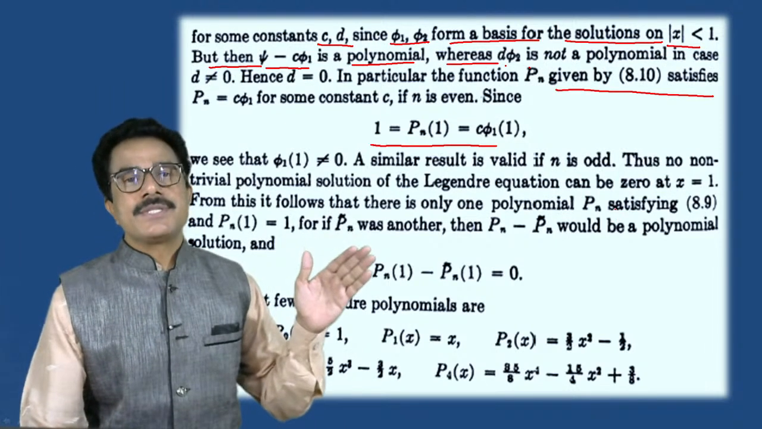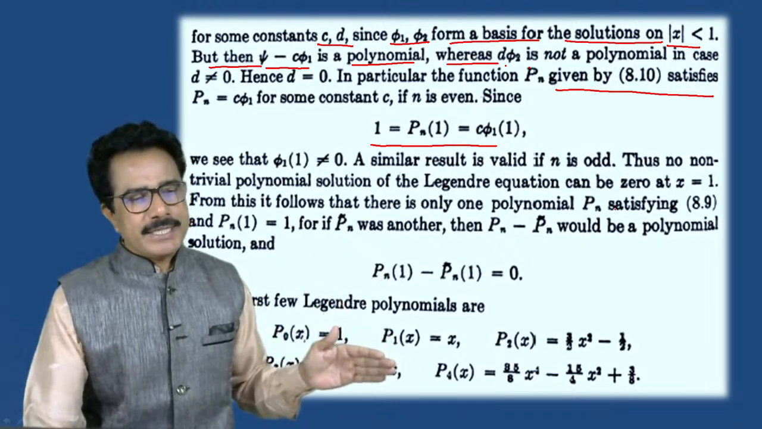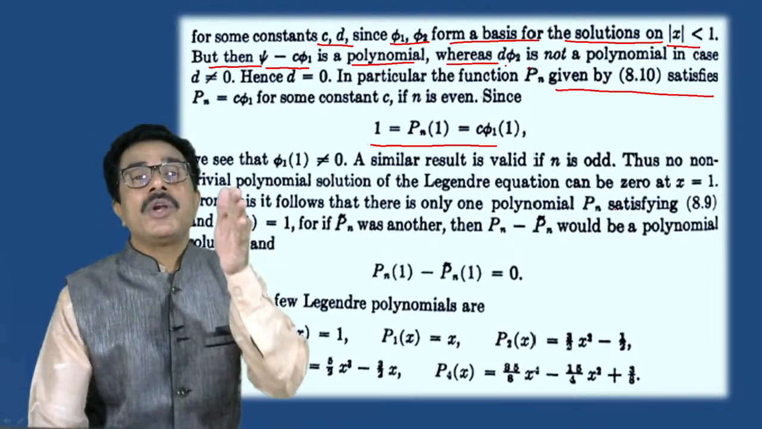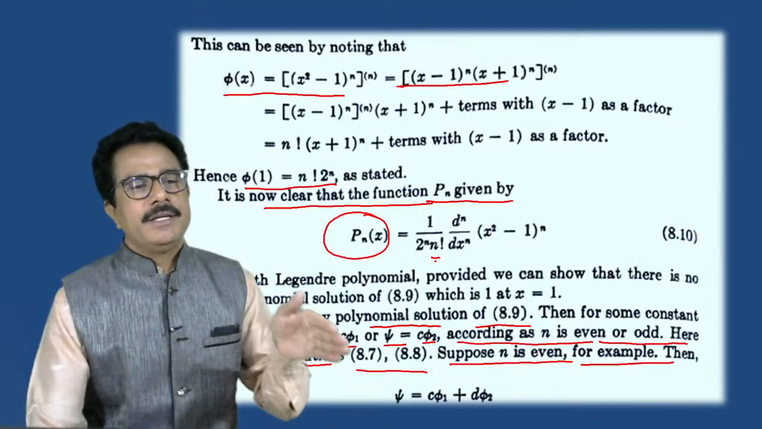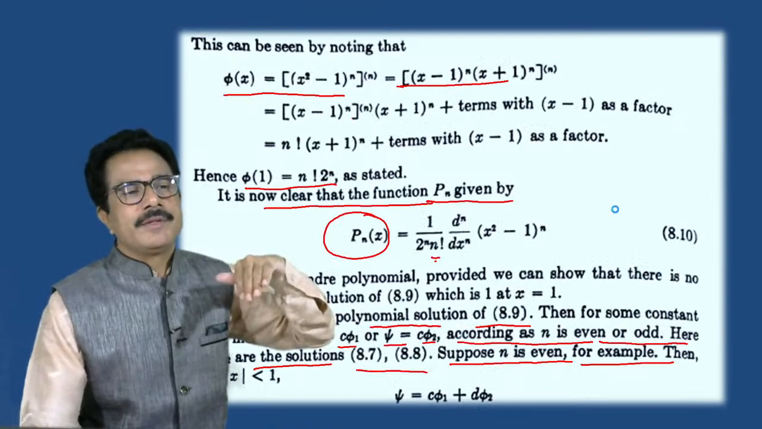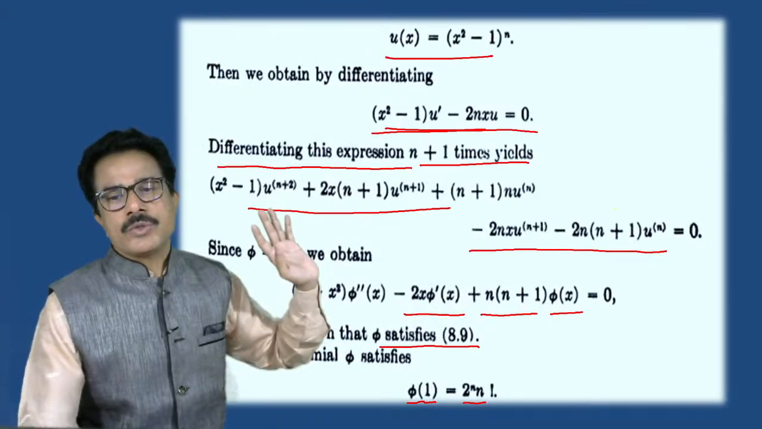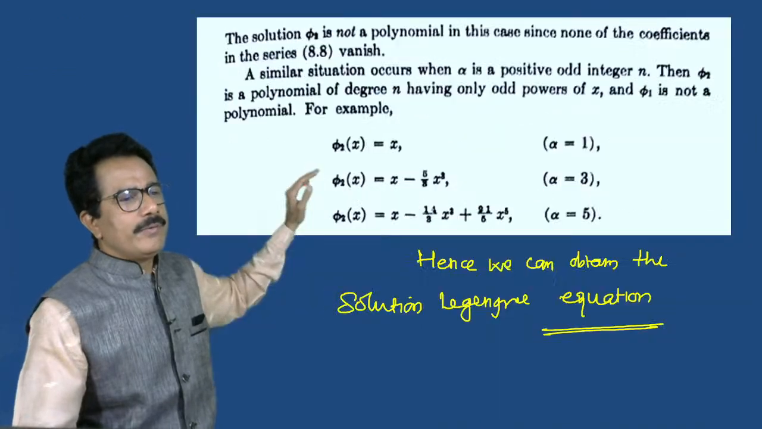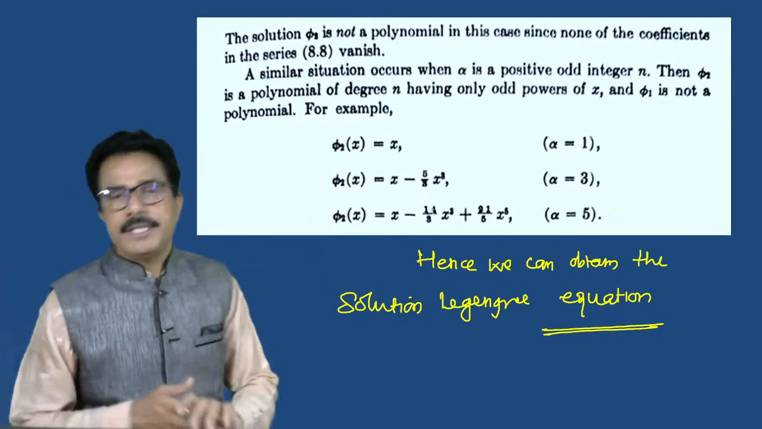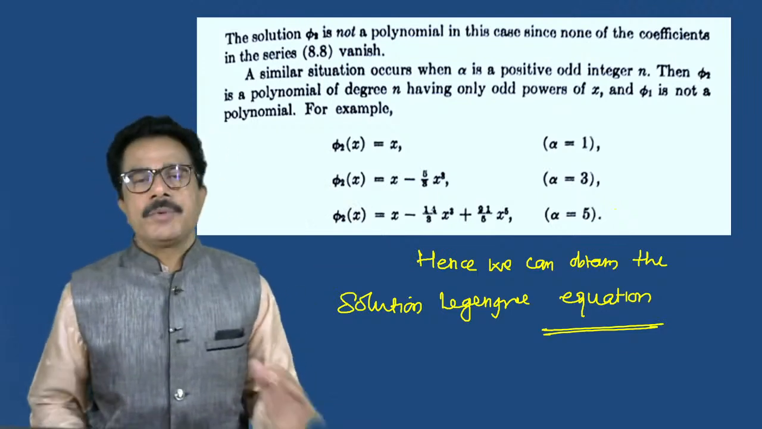This completes the special case of the Legendre polynomial. See this, this special case is only for obtaining the Legendre polynomial. By using this special case we can find the Legendre polynomial, not the differential equation solution. So this actually completes the proof of the Legendre polynomial.